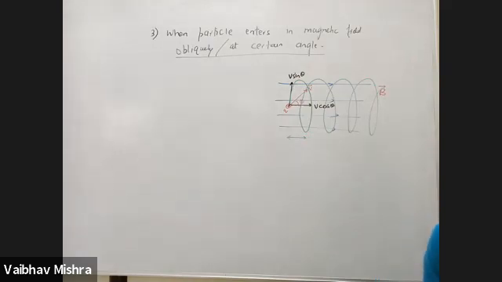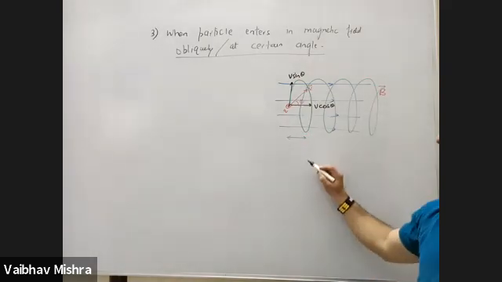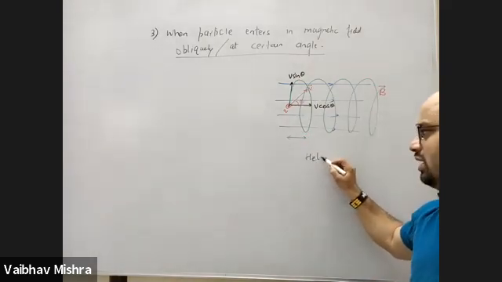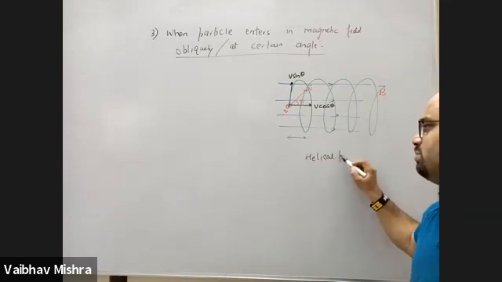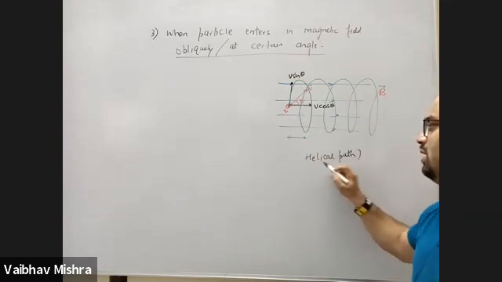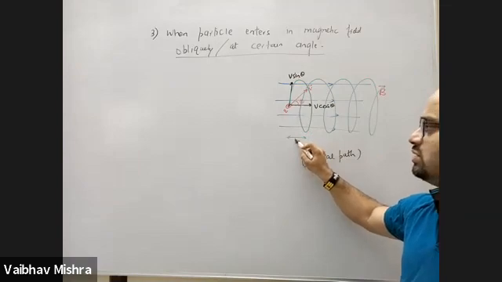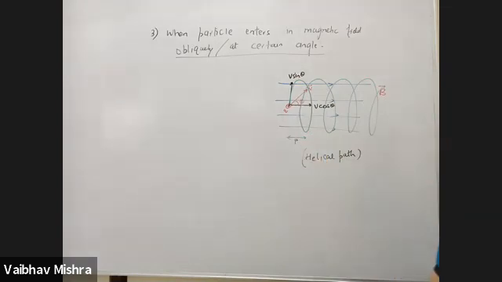This path is a spring-like structure called a helical path. This shape is called a helix. And the distance between these two planes, or the distance covered in one rotation, is defined as pitch. P stands for pitch.